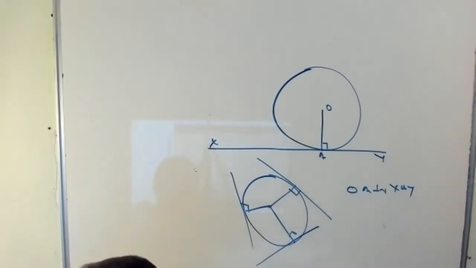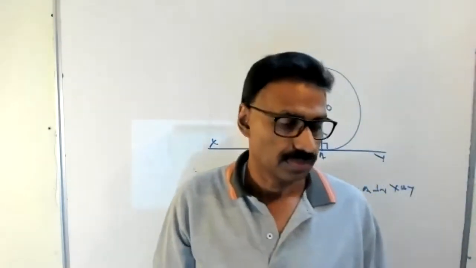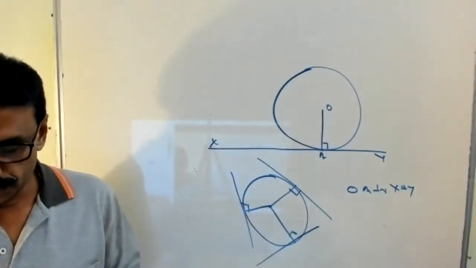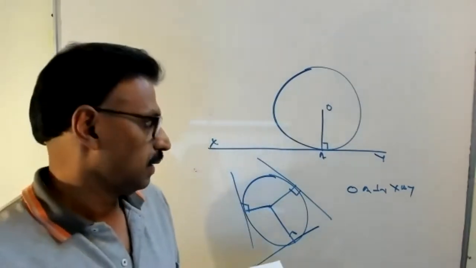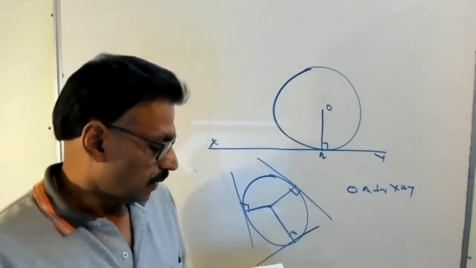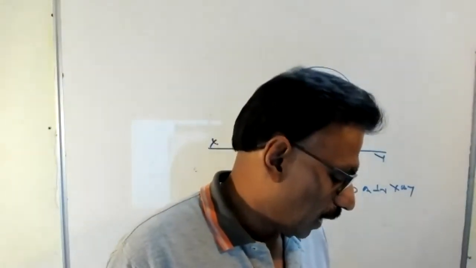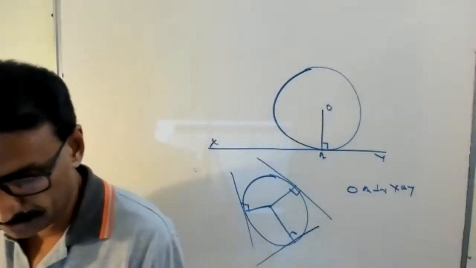The converse: a line drawn through the end point of a radius and perpendicular to it is a tangent.